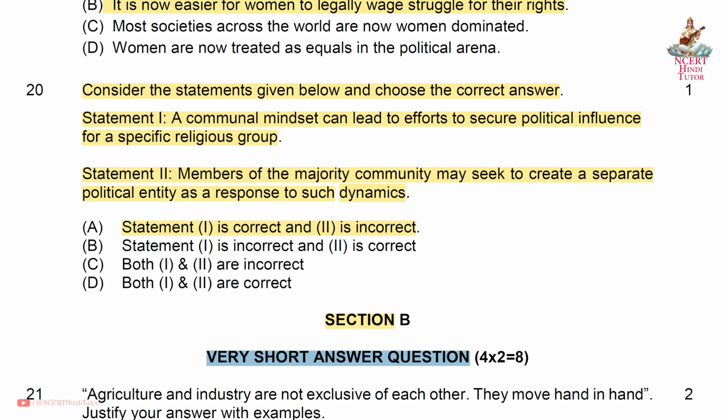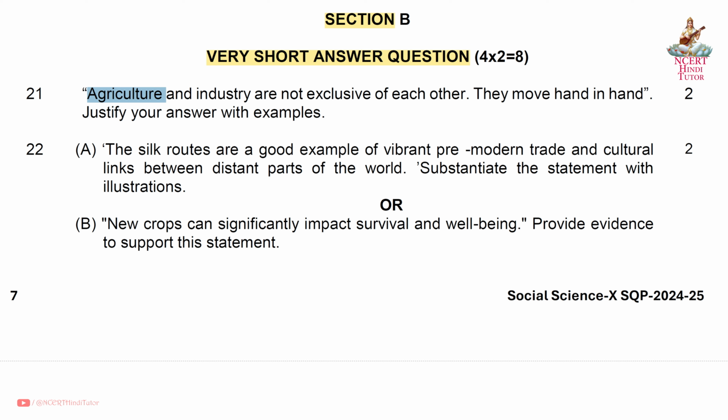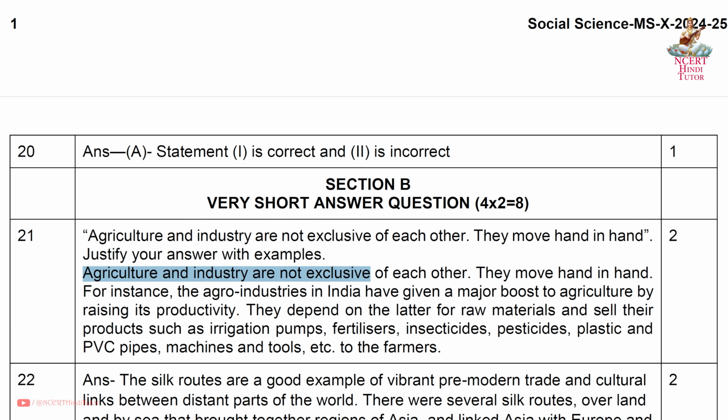Very short answer questions. Question 21. Agriculture and industry are not exclusive of each other. They move hand in hand. Justify your answer with examples. Answer. Agriculture and industry are not exclusive of each other. They move hand in hand. For instance, the agro industries in India have given a major boost to agriculture by raising its productivity. They depend on the latter for raw materials and sell their products such as irrigation pumps, fertilizers, insecticides, pesticides, plastic and PVC pipes, machines and tools, etc.